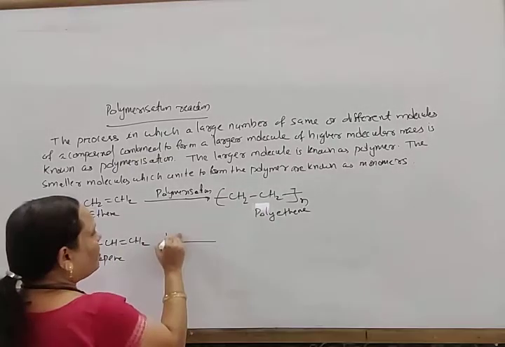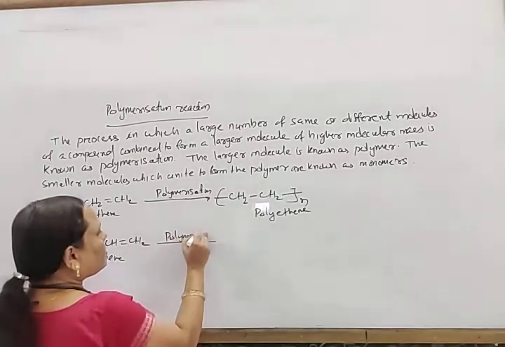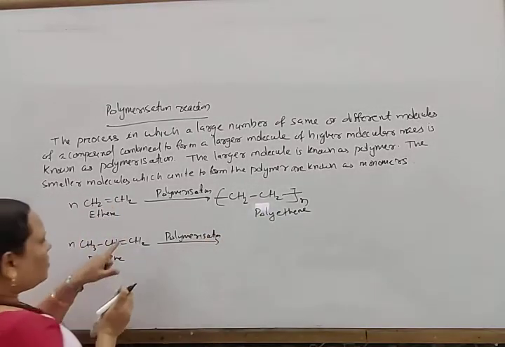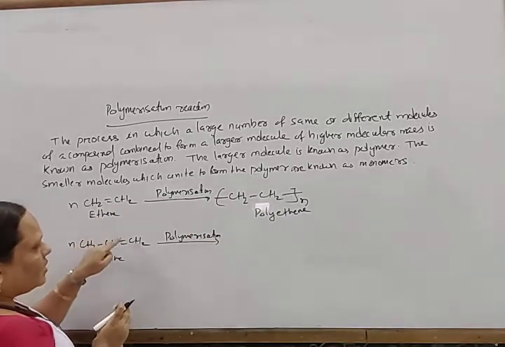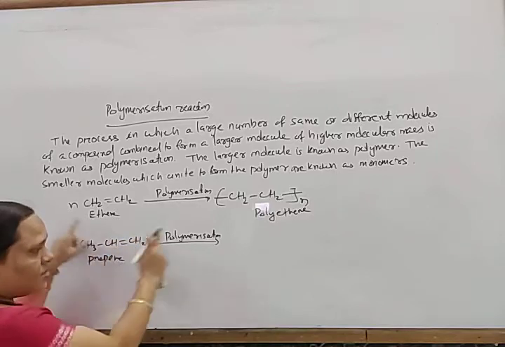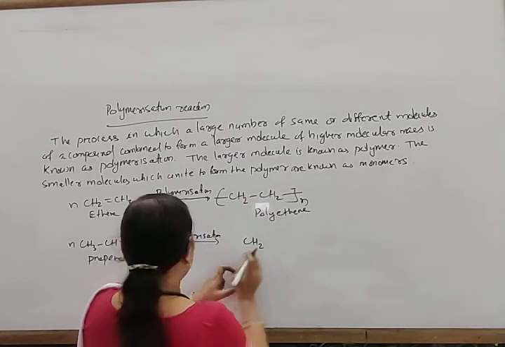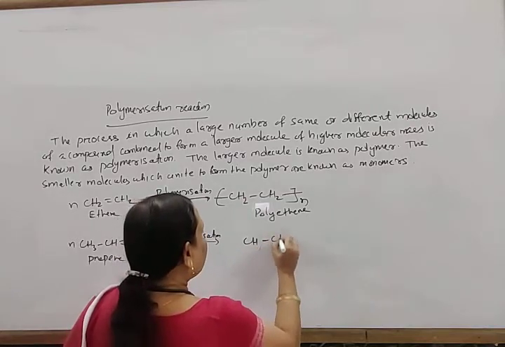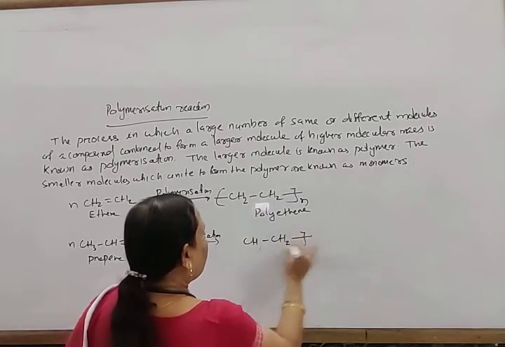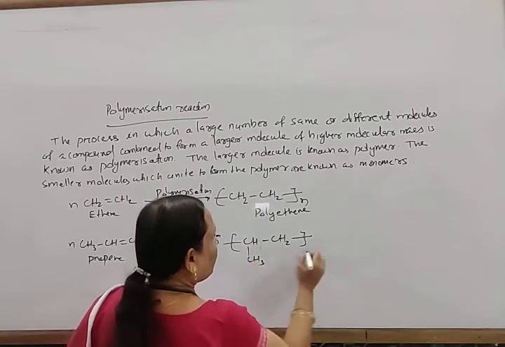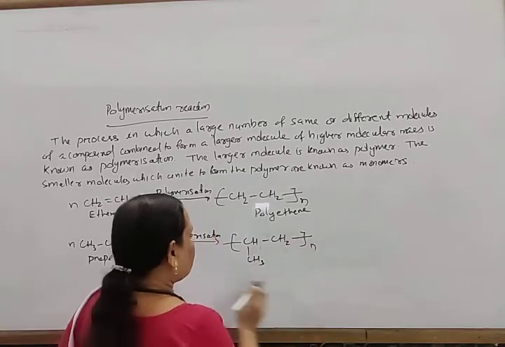Similarly, if propene, CH3CH=CH2, undergoes polymerization, here also the bond breaks. It forms one free radical here, one free radical here, and a large number of units combine. In this way it gives CH2-CH, with the methyl group, n number of these combined.